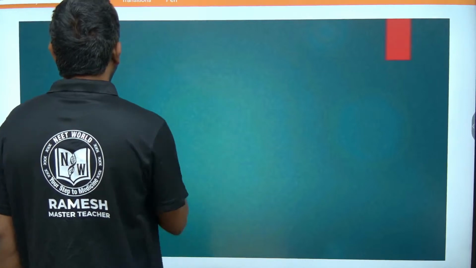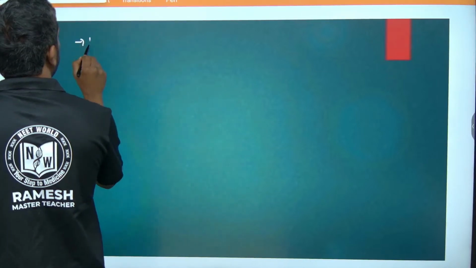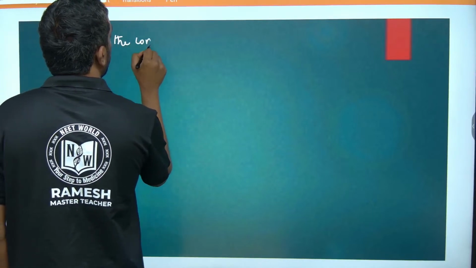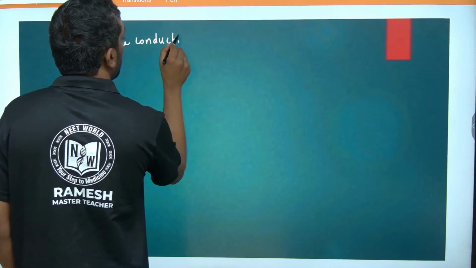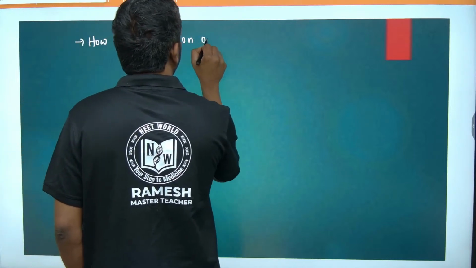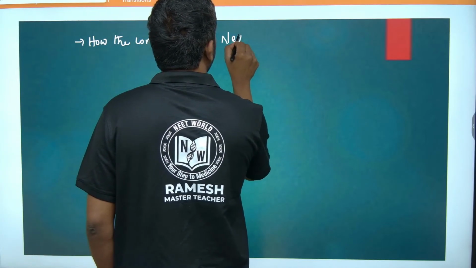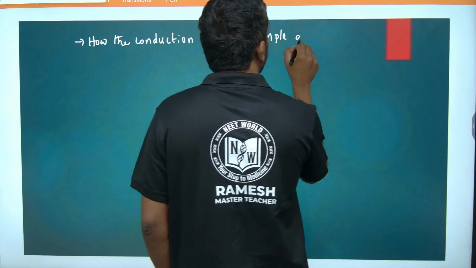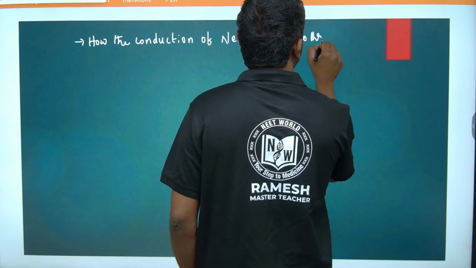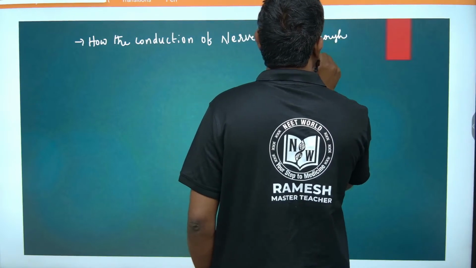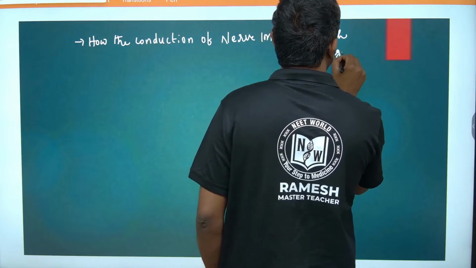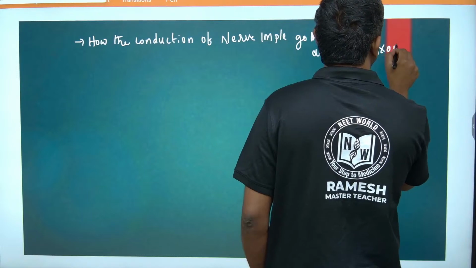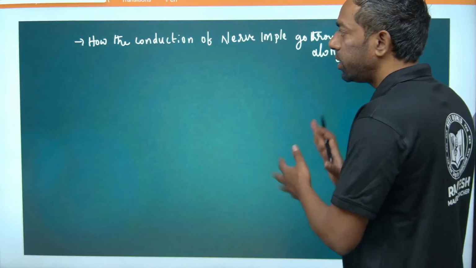How does the conduction of nerve impulse go along the axon? Okay, this is the question.